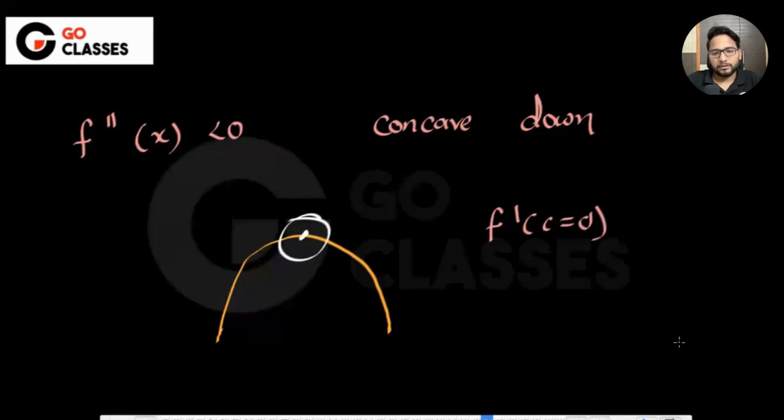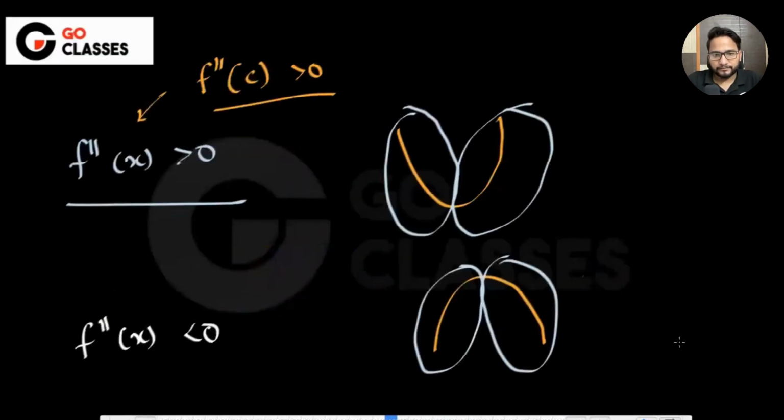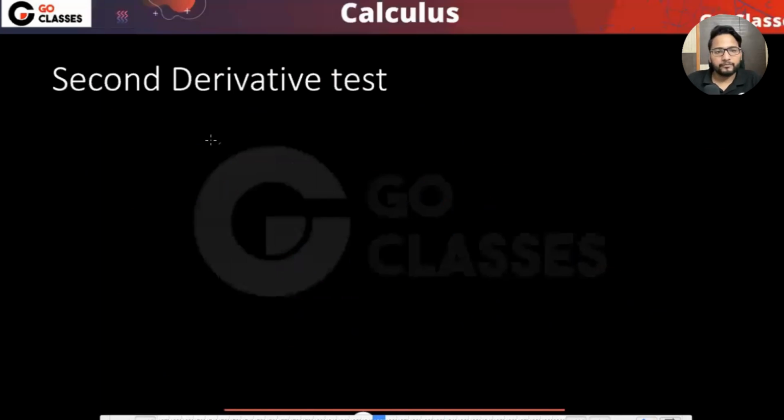I hope you understood. Now, let's move to the second derivative test. This was just a revision. Now, suppose I give you information where I say that f dash c or f dash x is equal to 0. Then what will you conclude?